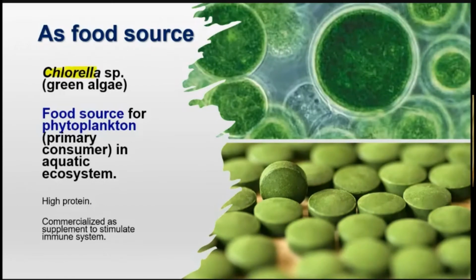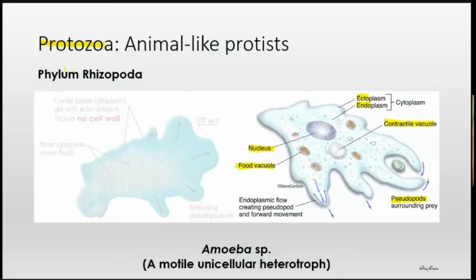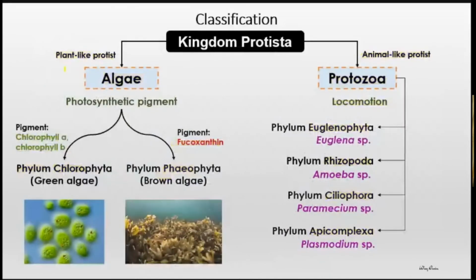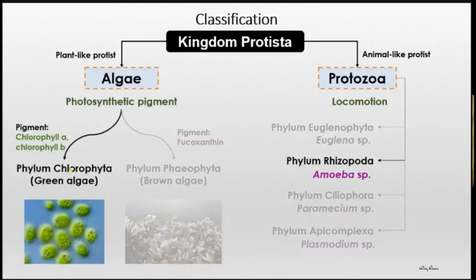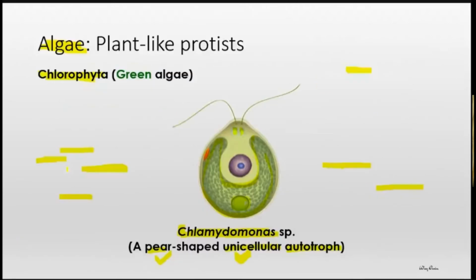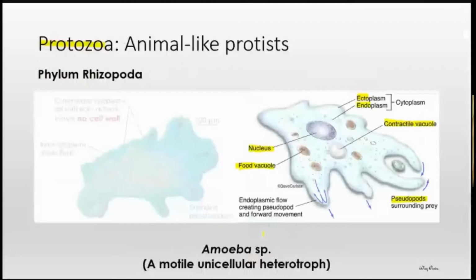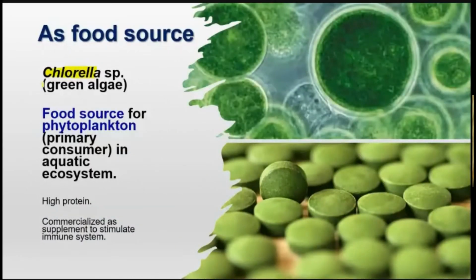Okay, tadi kita study Chlamydomonas, tapi sebenarnya bawah phylum Chlorophyta ada banyak lagi spesies. But only in our syllabus, we focus on the Chlamydomonas. Okay, however, when we teach about importance, we introduce you one more, Chlorella species. So this is the example of Chlorella species. They are unicellular, and you can see the cell wall is very, very conspicuous. Sangat jelas ada cell wall di sini.